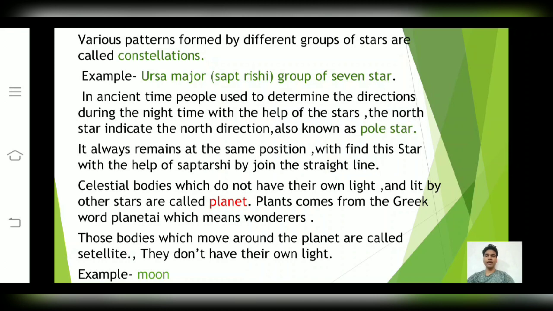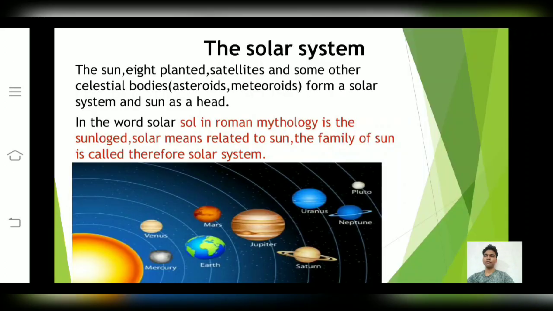It means any object which moves around any fixed object is known as a planet. Those bodies which move around the planet are called satellites. Satellites don't have their own light. For example, the natural satellite of Earth is the Moon.